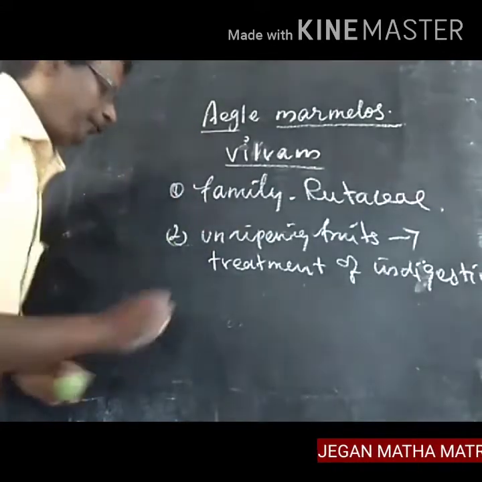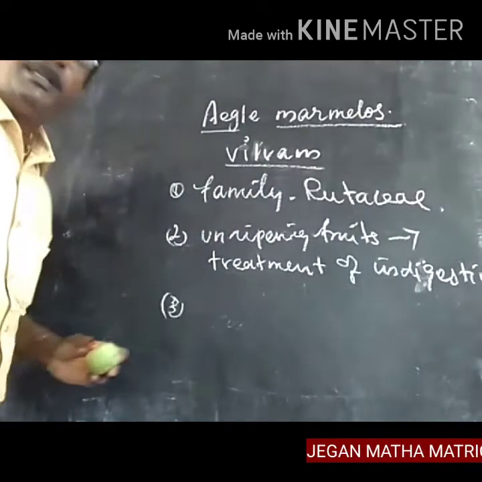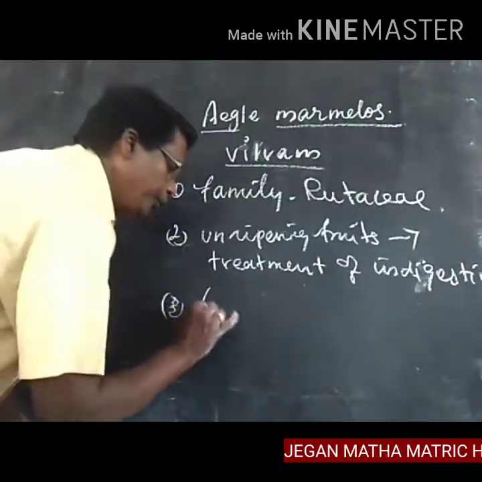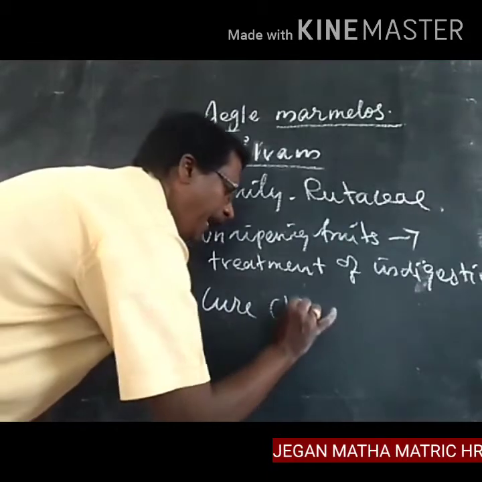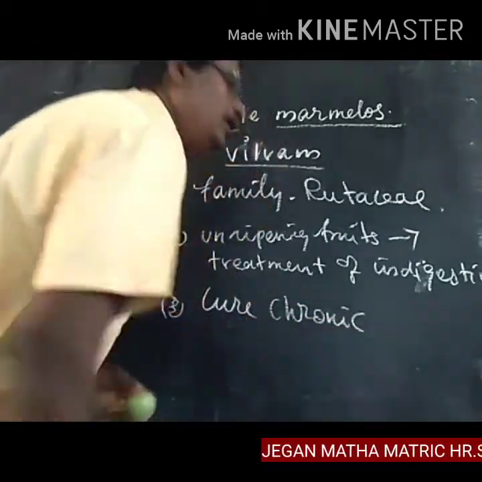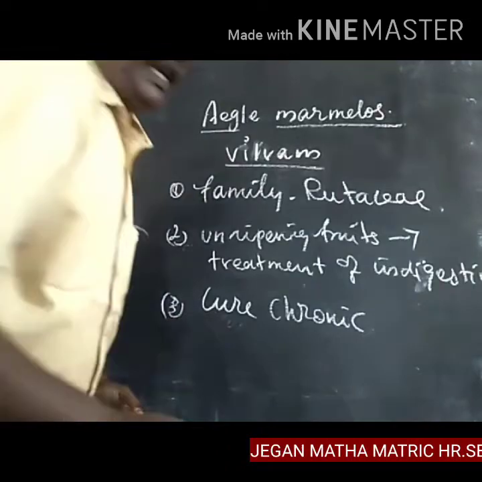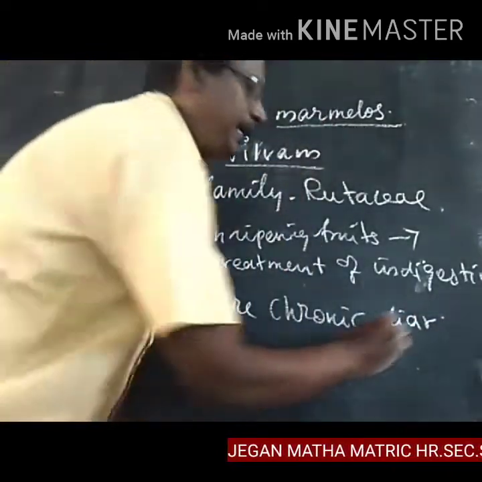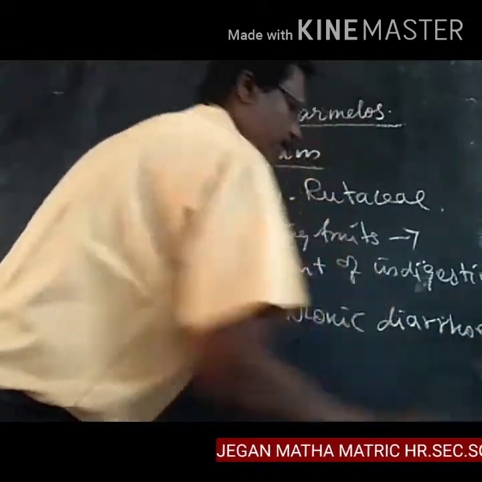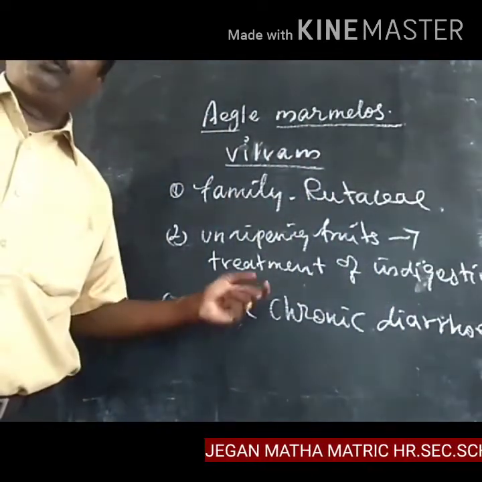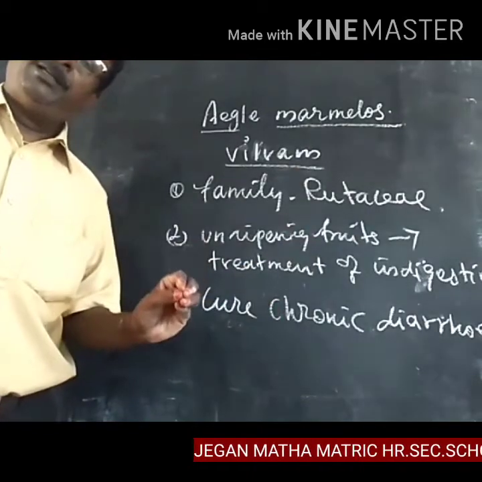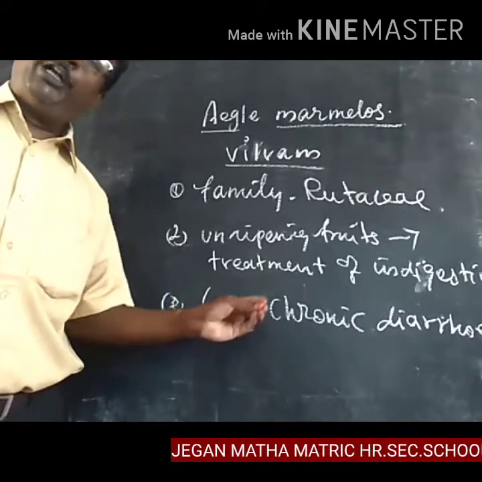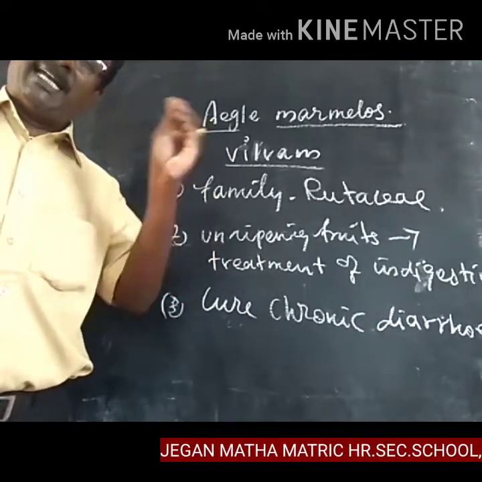Third point: it is also used to cure chronic diarrhea. Chronic means it occurs over a prolonged time, while acute means sudden.